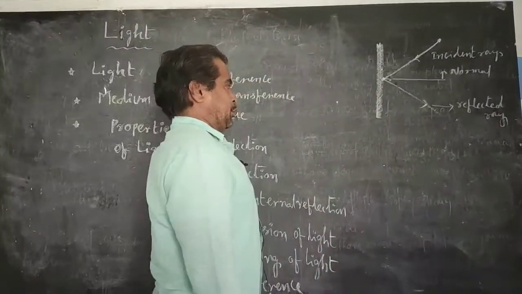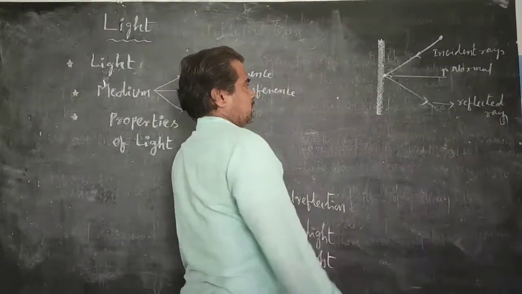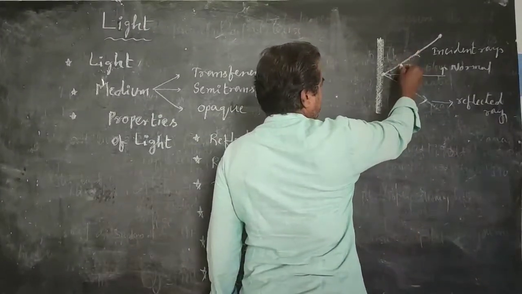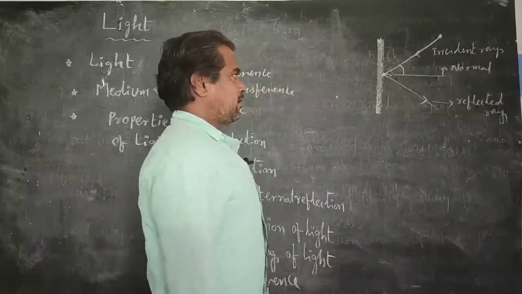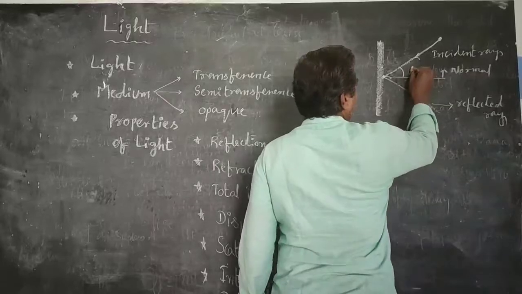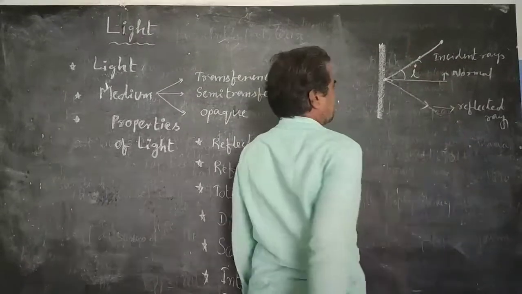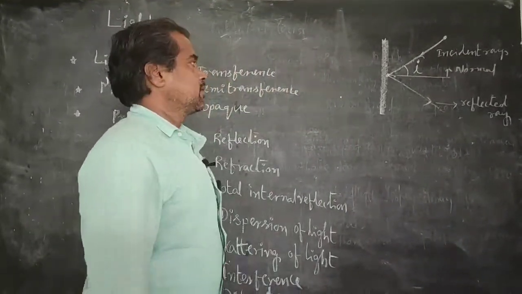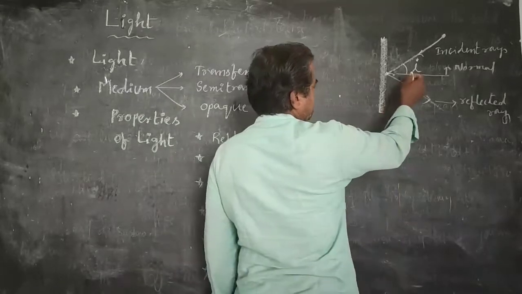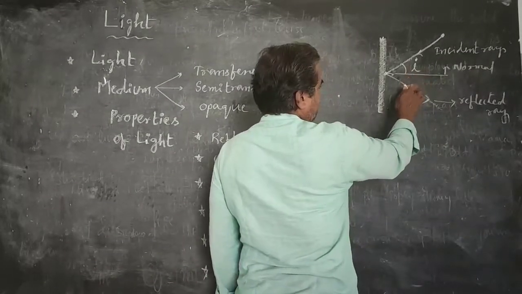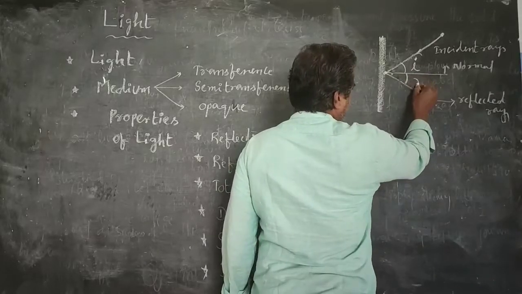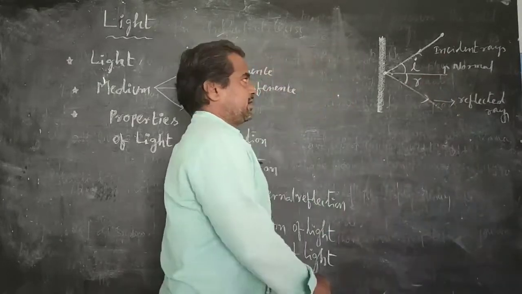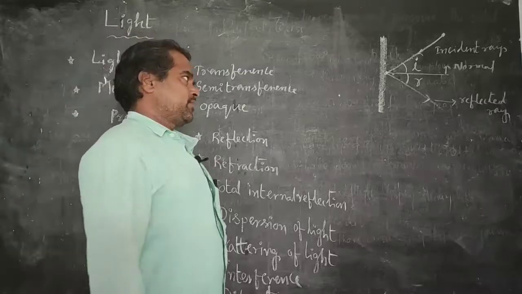Here, two angles are formed. The angle between the incident ray and the normal is called the angle of incidence, which is denoted by the letter small i. And one more angle is formed between the normal and the reflected ray, called the angle of reflection.